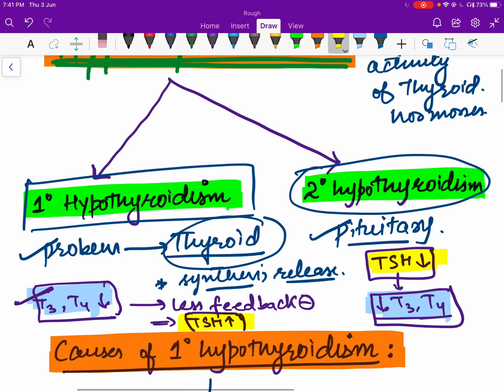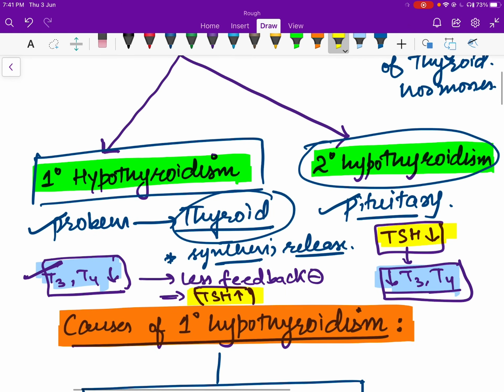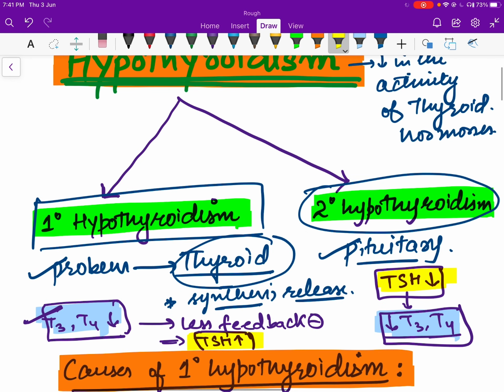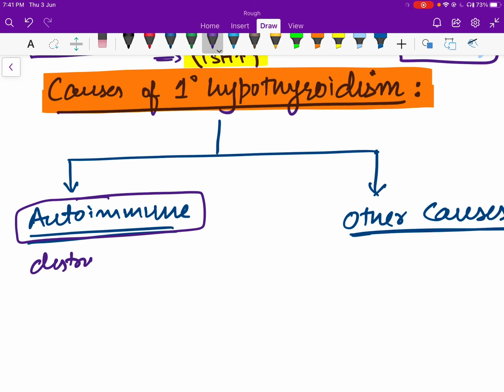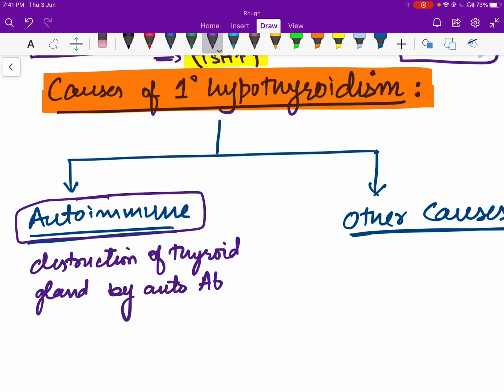Now, whenever we see a case of primary hypothyroidism, there are two main causes. The first important cause, and in fact the most common cause, is the autoimmune cause. It can be because of destruction of the thyroid gland by autoantibodies. So autoantibodies can cause destruction of the gland, and that results in decreased hormone synthesis, which results in hypothyroidism. So this is the autoimmune cause, and in fact this is the most common cause of hypothyroidism in the world.